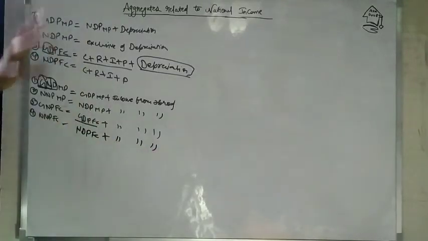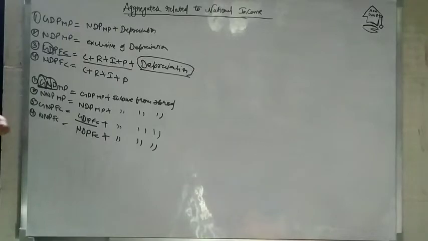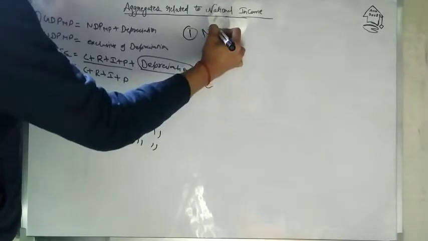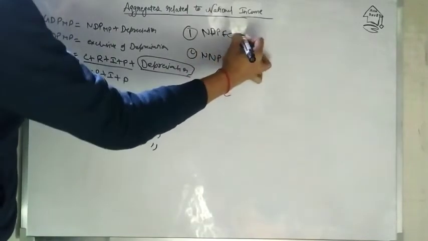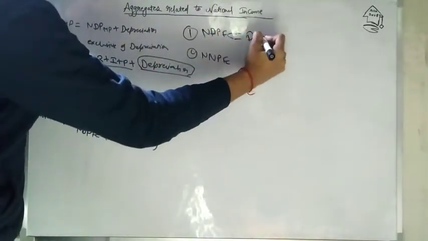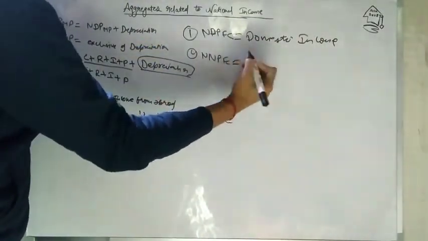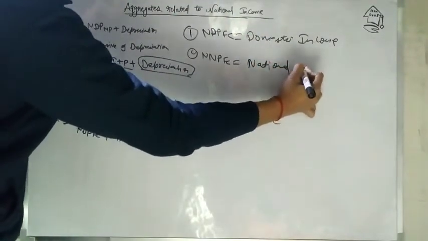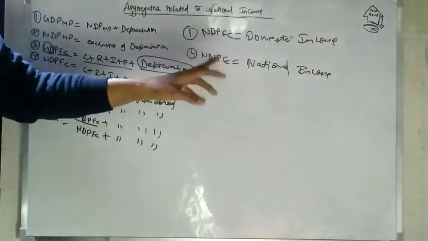This thing will look very easy to learn or understand, but when we calculate national income, it becomes very complex and hard to understand. So do it very carefully. One more thing I am going to tell you: NDP at factor cost is also called domestic income, and NNP at factor cost is also known as national income. When you find the national income, it will automatically give you NNP at factor cost.